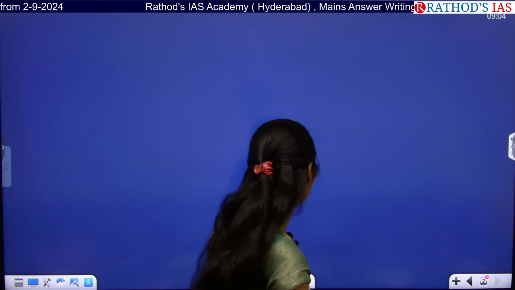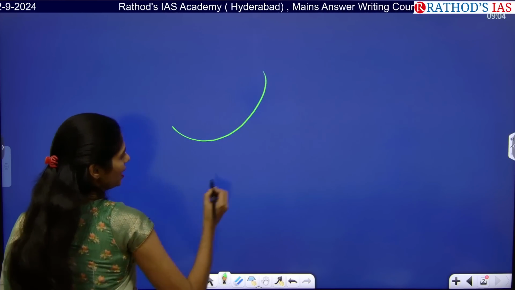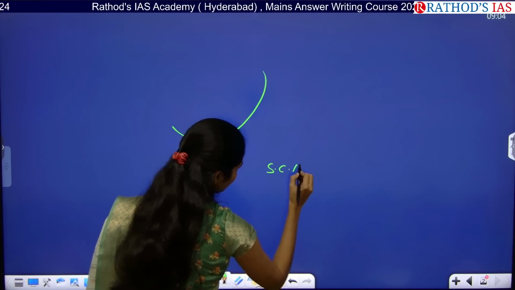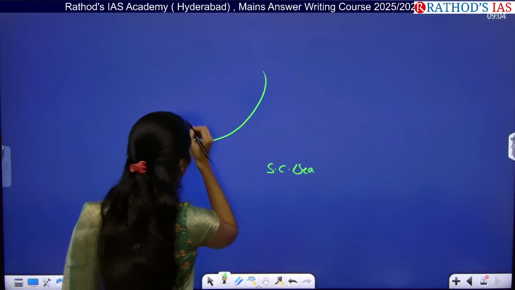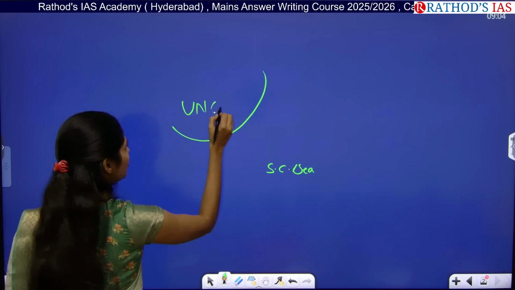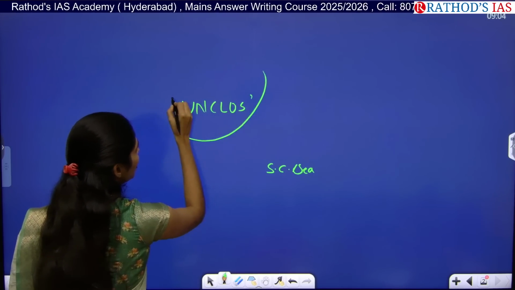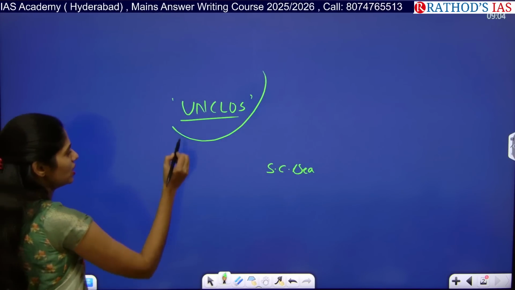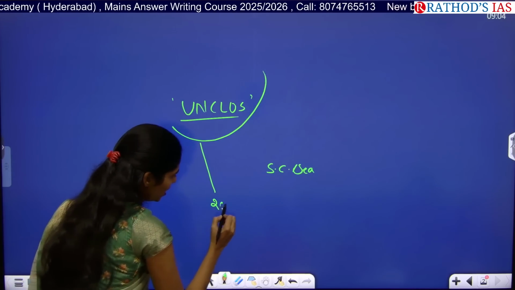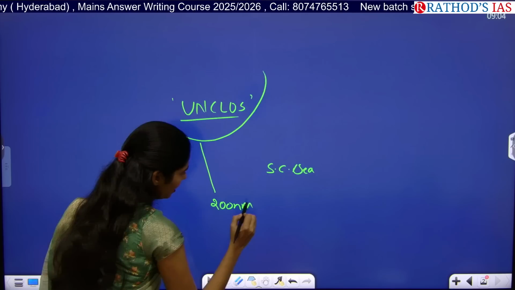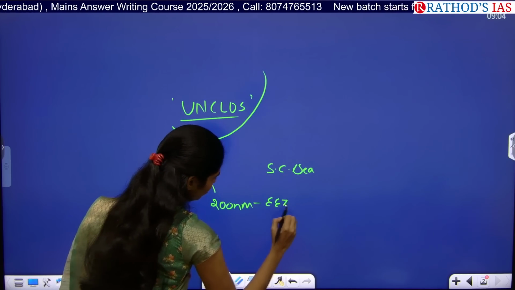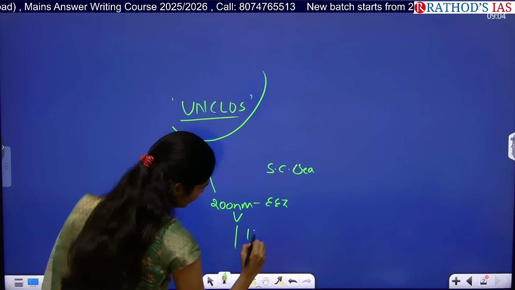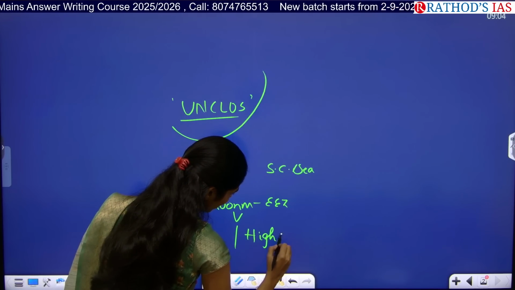Okay, I will explain this concept. For example, this is China, and this is the South China Sea. We know this concept like UNCLOS, right? What is this UNCLOS? United Nations Convention on the Law of the Sea. According to UNCLOS, up to 200 nautical miles it comes under the exclusive economic zone. And beyond this, it comes under an area called the high seas.